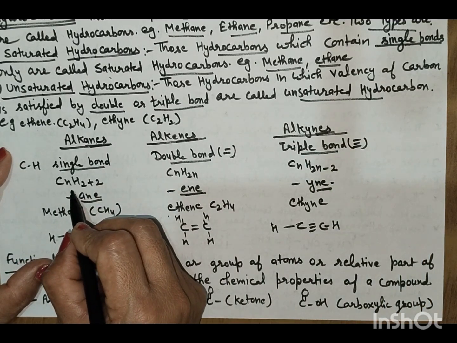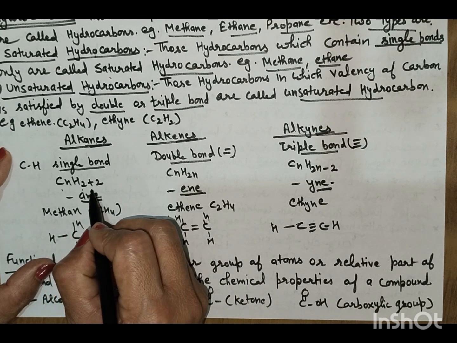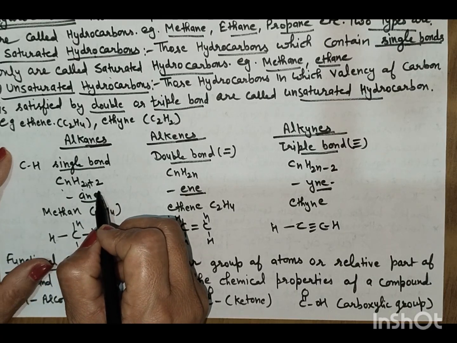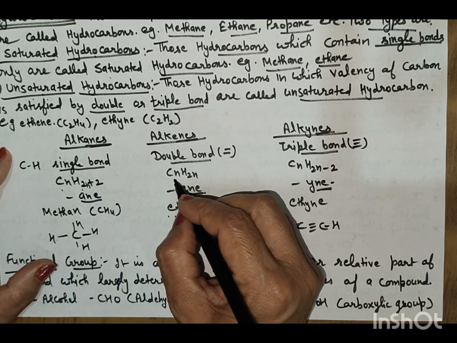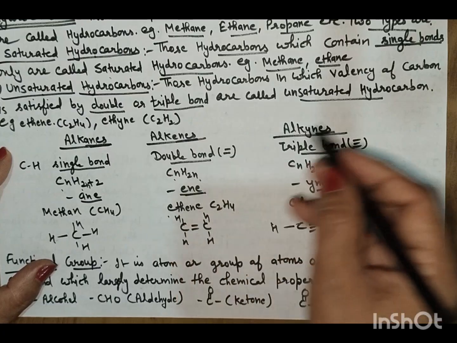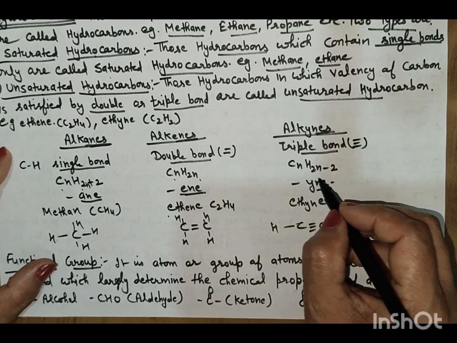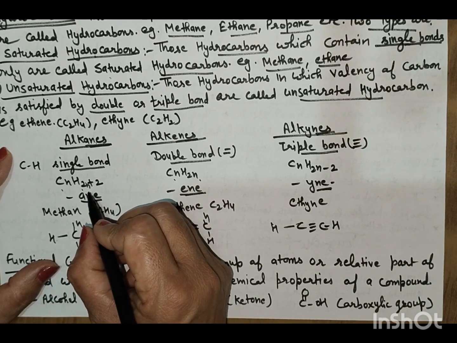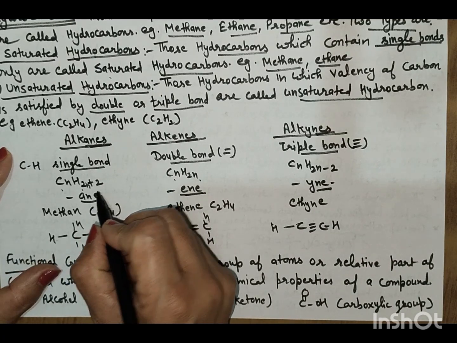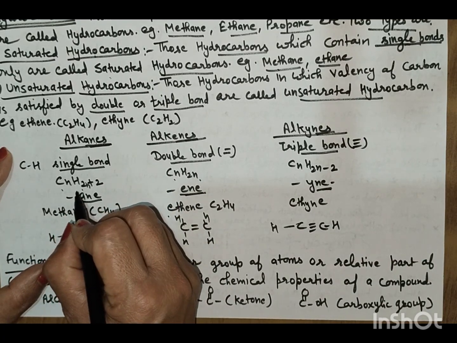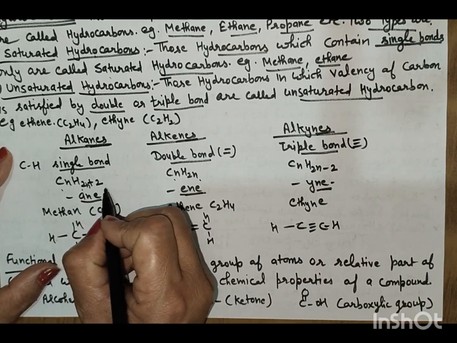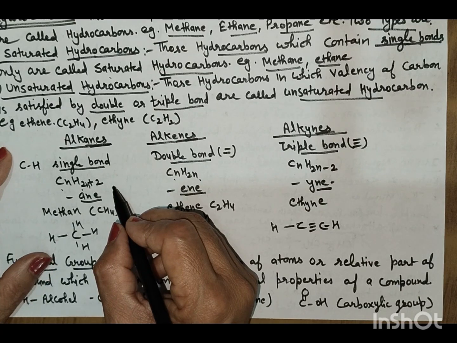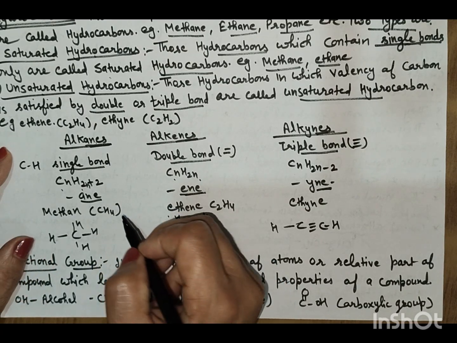Formula of alkane is CnH2n+2. Alkene's formula is CnH2n. Alkyne formula is CnH2n-2. Here n is a counting number from 1 to 9. If we put the values 1, 2, 3, 4, up to 9, then they form methane, ethane, propane, butane, pentane and hexane.